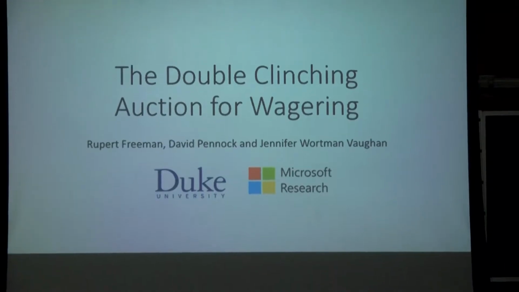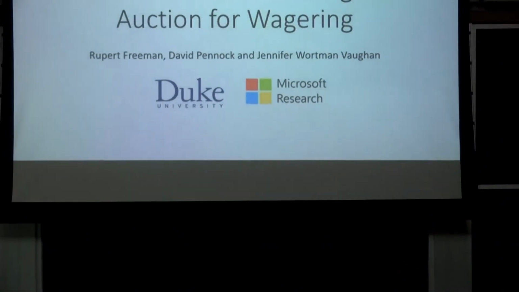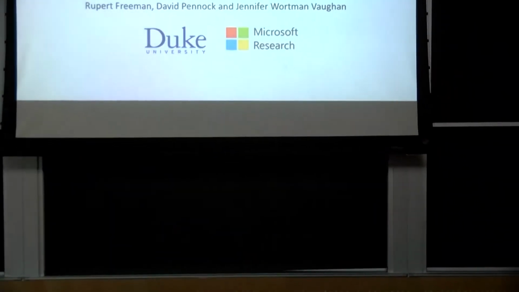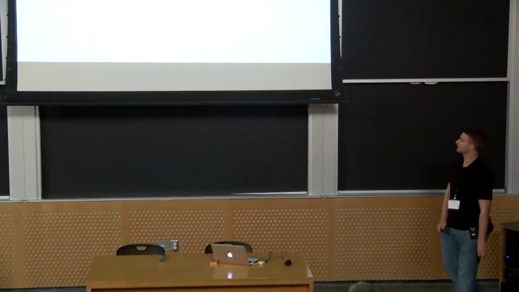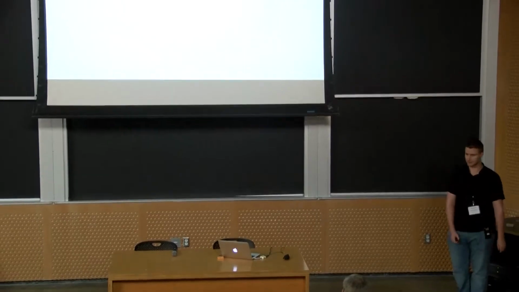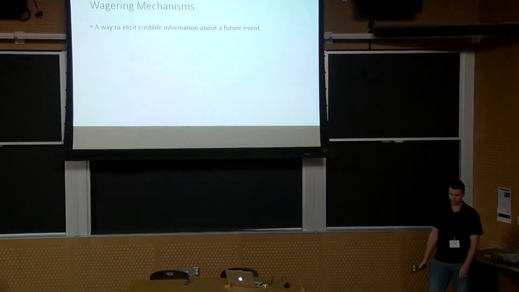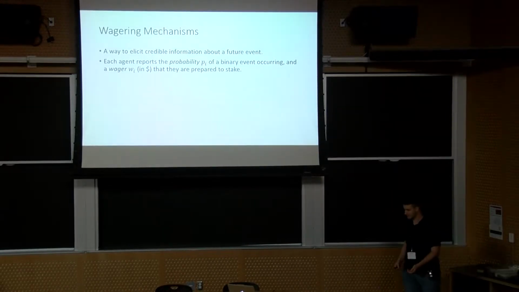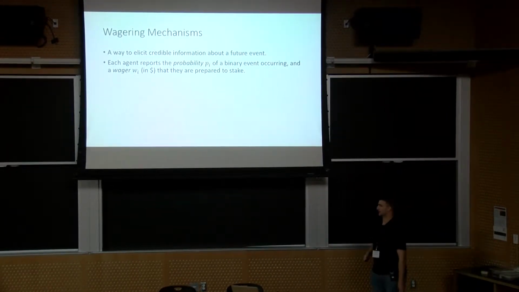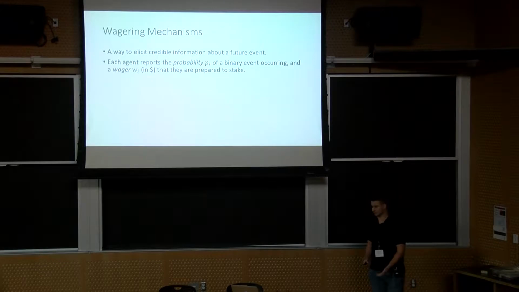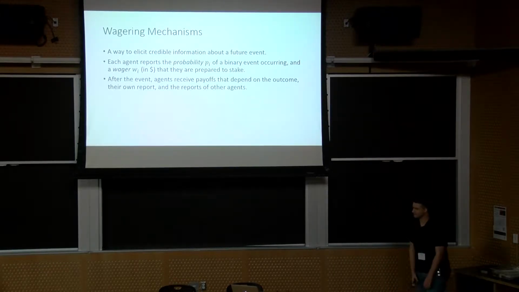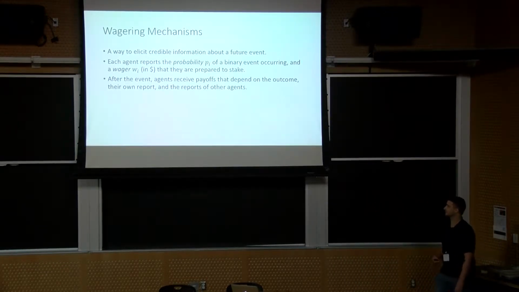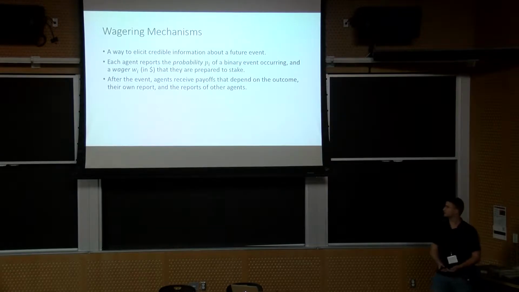I'll be talking about the double clinching auction for wagering. This is joint work with Dave Pennock and Jen Wortman-Vaughan from Microsoft Research. So what is a wagering mechanism? A wagering mechanism is a way to elicit credible information about some future event. Each agent reports the probability of some binary event and a wager, WI, some dollar amount that they're prepared to stake. After the event, agents receive payoffs that depend on the outcome, their own report, and the reports of other agents.